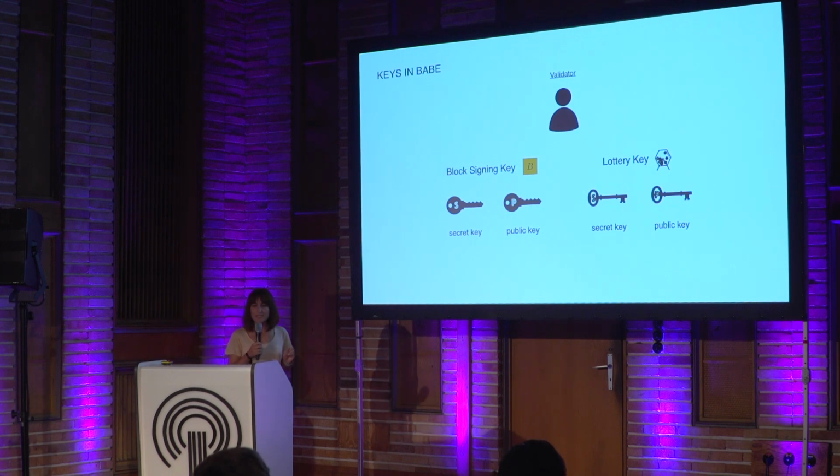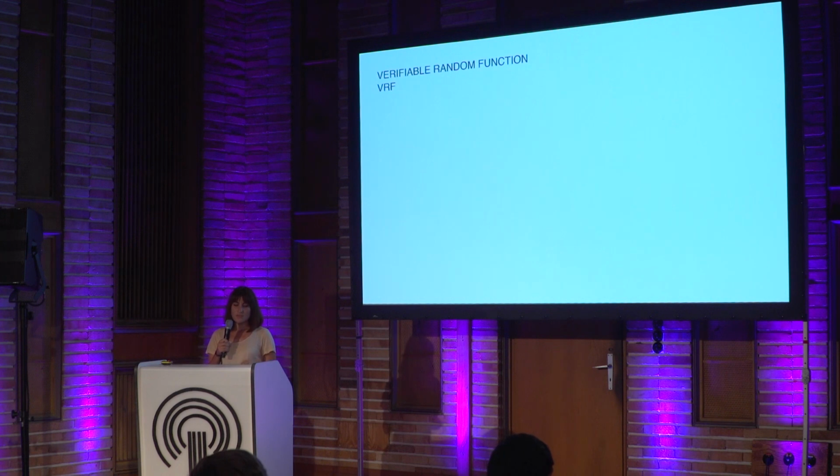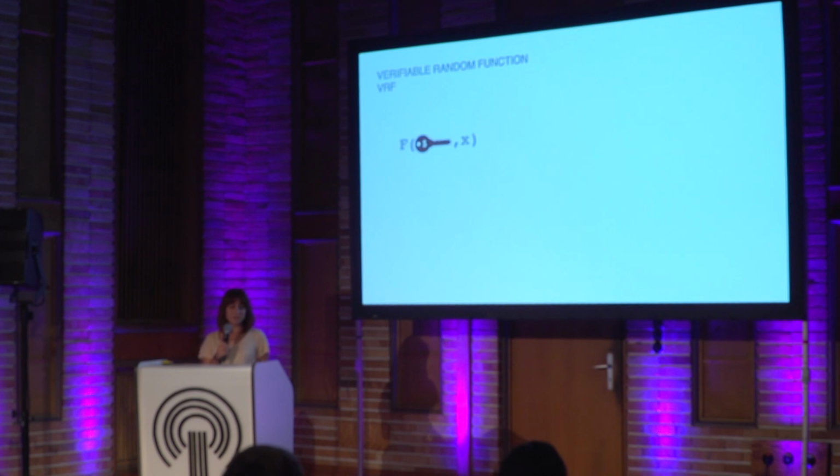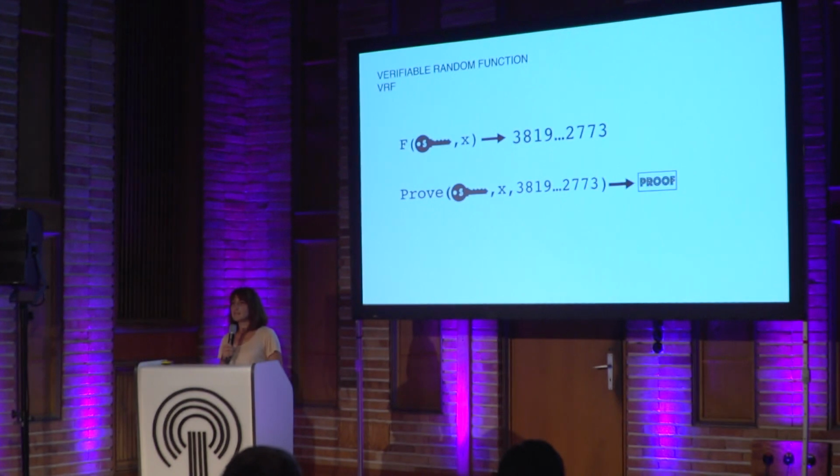So in BABE, a validator has 2 types of keys. One is the signing key to sign the blocks, and the other one is the lottery key. So for the lottery, we use a cryptographic primitive called verifiable random function, also called VRF. And this lottery key is used in that function. This function generates a random number with a value x and a secret key. And VRF also has another algorithm called prove that generates a proof.